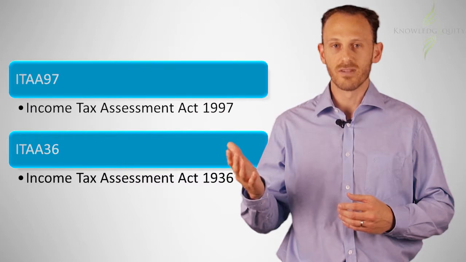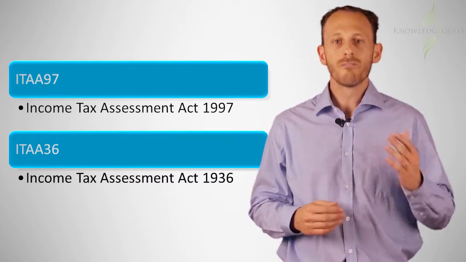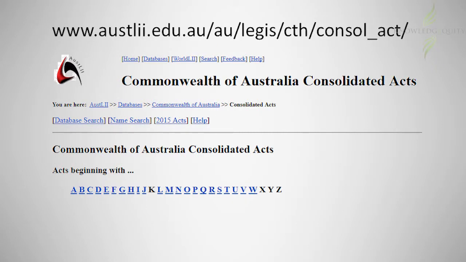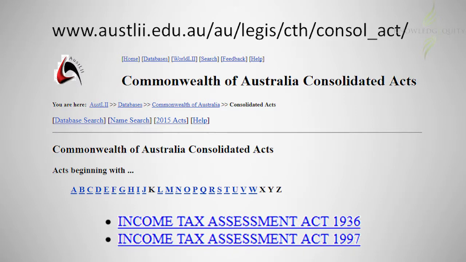You can access provisions of the ITAA 36 and ITAA 97 online. Follow the link which gives you access to all Commonwealth legislation, and then click on I. You can then access either of the Income Tax Assessment Acts.